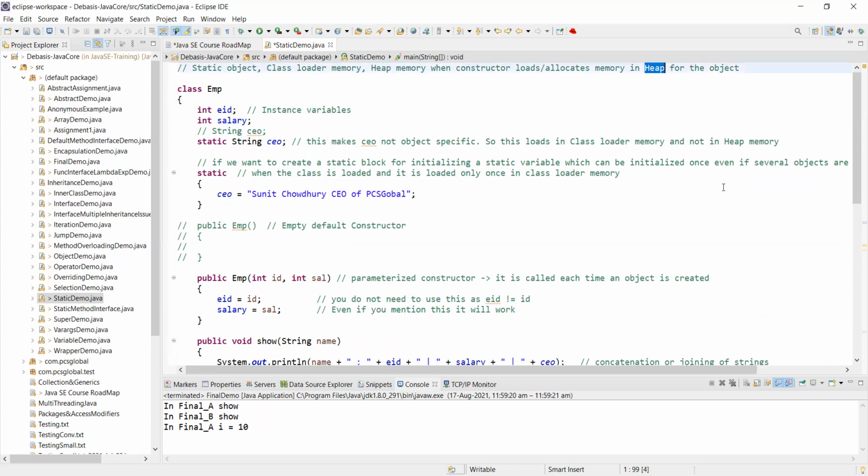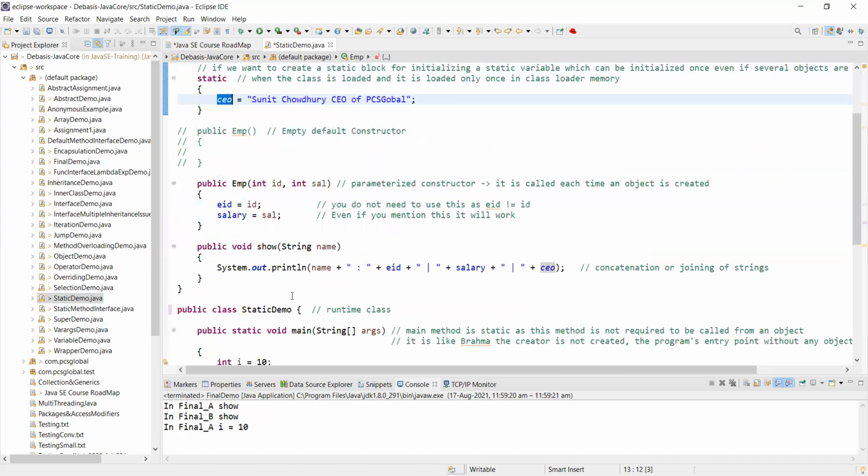This is very important to understand. Many times you will get a heap memory leakage. It's a memory core dump. You cannot make a dump or leak anything from the class loader memory because the class memory doesn't have anything other than the static values, static methods or static variables. We'll come to that. Here we are dealing with static variables, even if the class has been instantiated into an object called Samir.